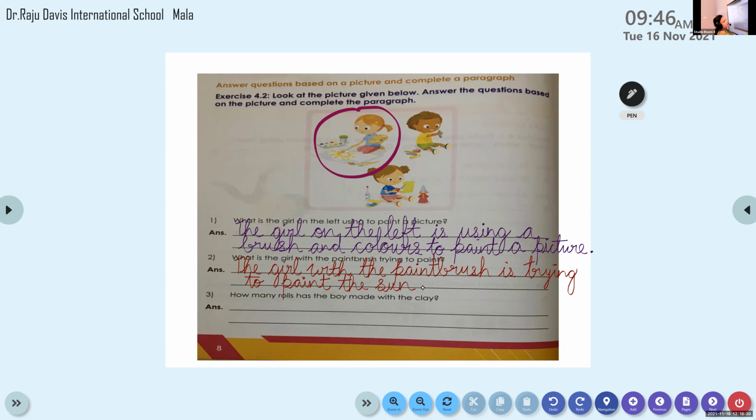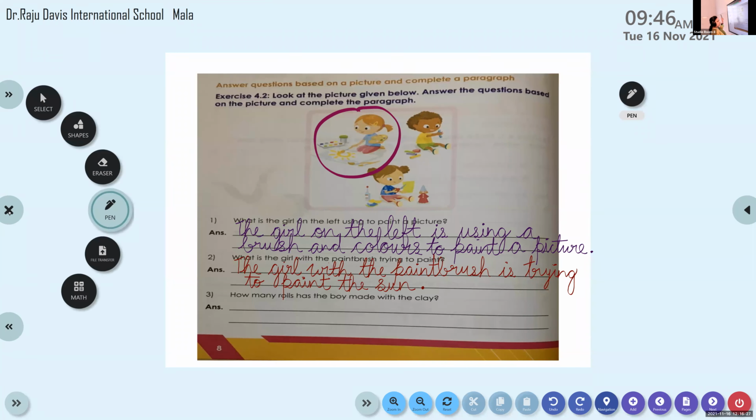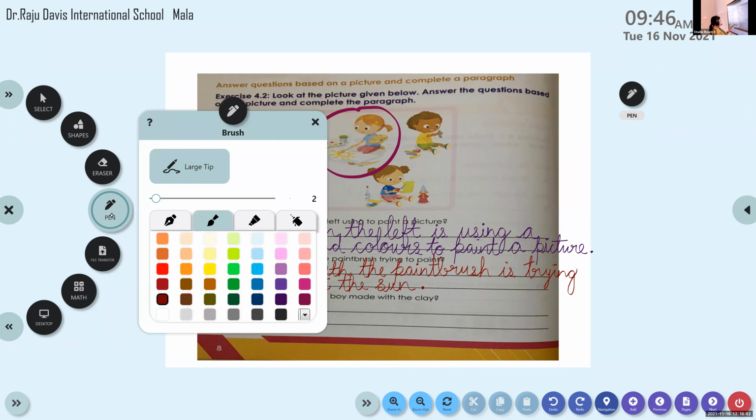Thank you. Daksha Ratish, try the third one. Can you speak a bit louder? Read louder. Made with clay.